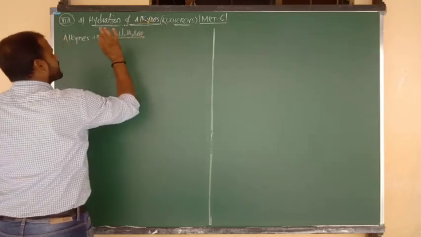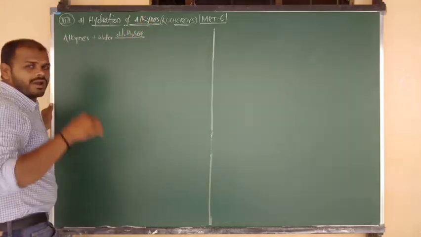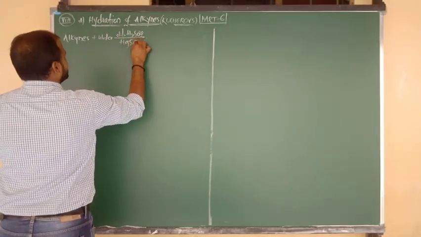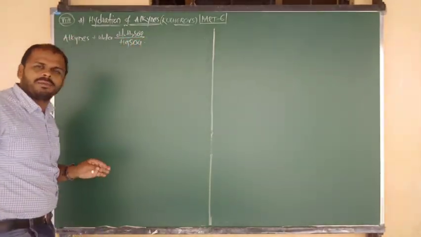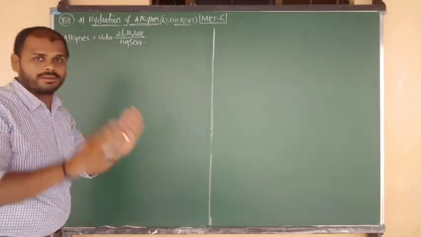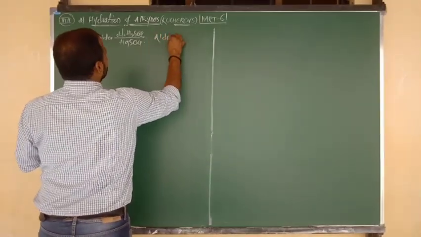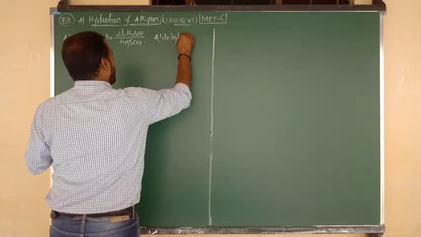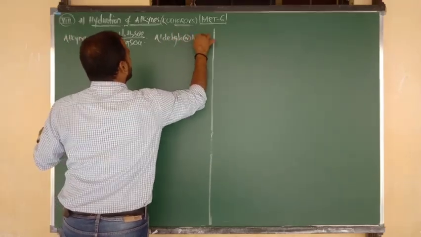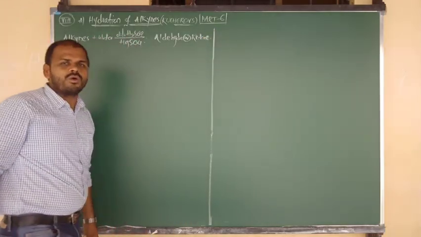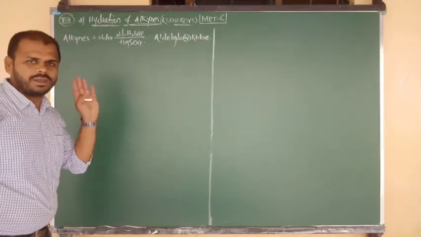So addition of water takes place in presence of dilute sulfuric acid and mercuric sulfate. We have to take the help of these two reagents for the addition of water. And finally here you are going to get the product, either aldehyde or ketone. At a time you won't get both the products, either aldehyde or ketone.